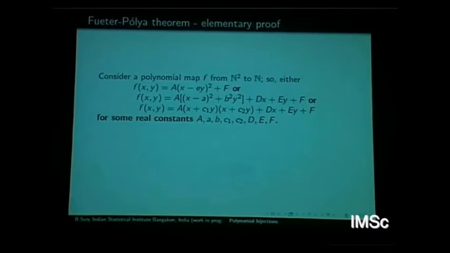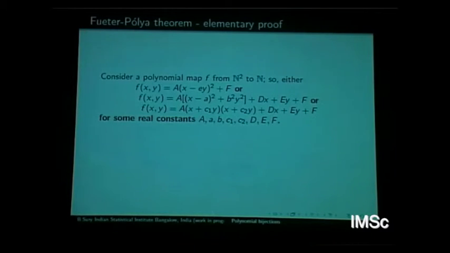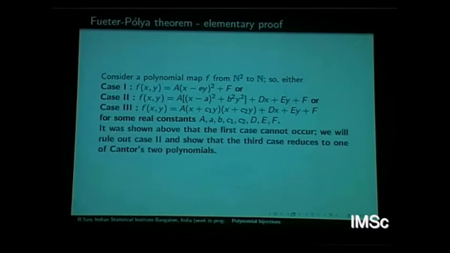But nevertheless, let us now concentrate on this degree 2 case. So degree 2 is a known case, as I said, Fueter and Polya themselves proved it, and what the above argument shows, among other things, is that this first case does not arise. It's very strange. So the first case cannot occur is what we have seen from the earlier argument. Of course, the earlier argument should really be seen as an approach to the general degree problem. I am just viewing it right now as towards degree 2. What is it saying? So now we have these two other cases, and what we will show is that this case cannot occur, and this case exactly reduces to the two Cantor polynomials.